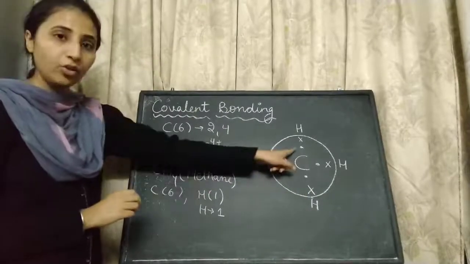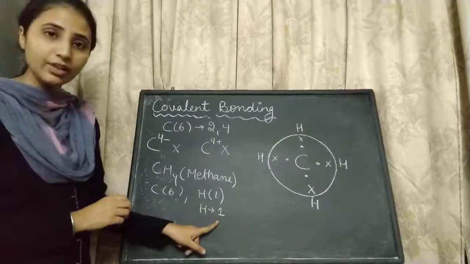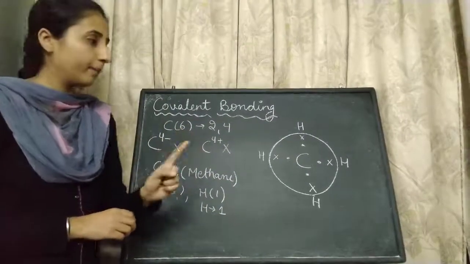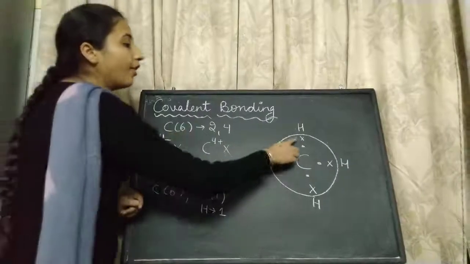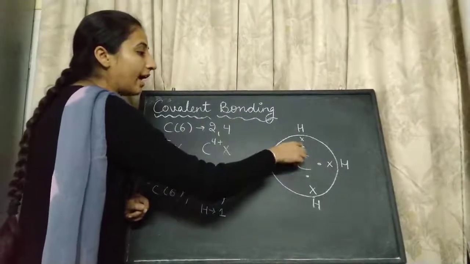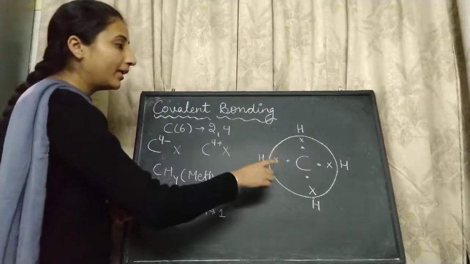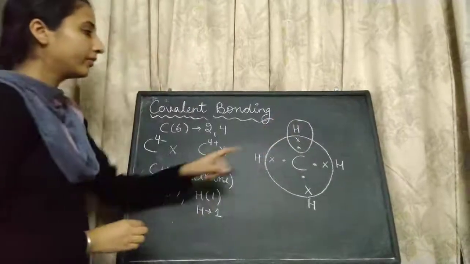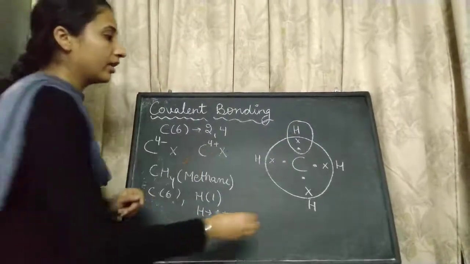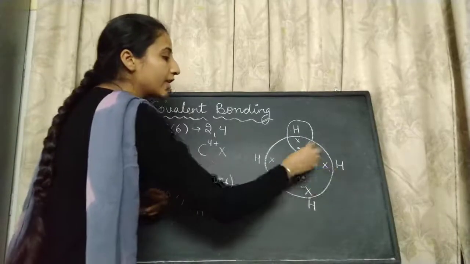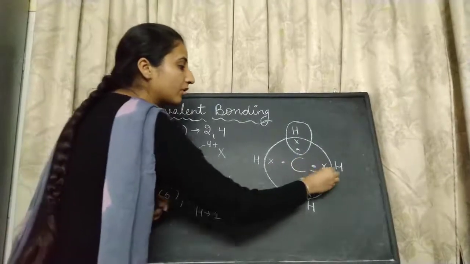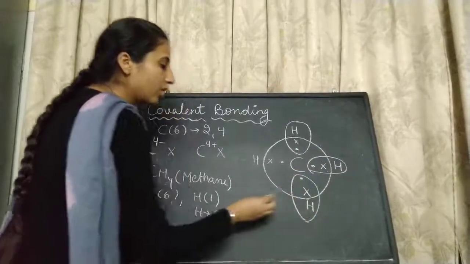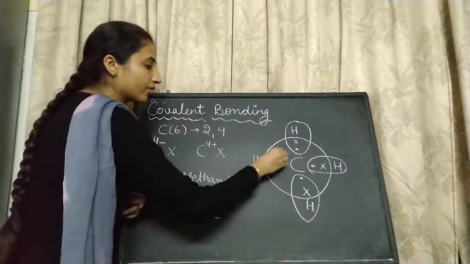Now, for hydrogen, hydrogen has only 1 valence electron, so it needs 1 more electron to complete its shell. So this electron of hydrogen will share this electron of carbon to complete the shell. This becomes the complete shell of hydrogen, and this hydrogen will share this electron of carbon to complete the shell. This hydrogen will share this electron and this hydrogen will share this electron.